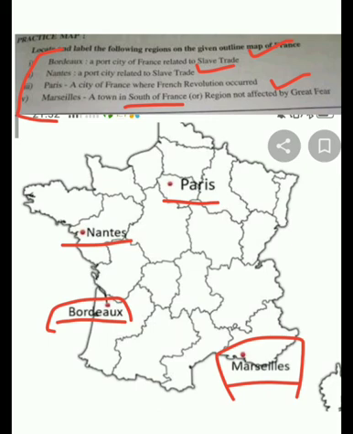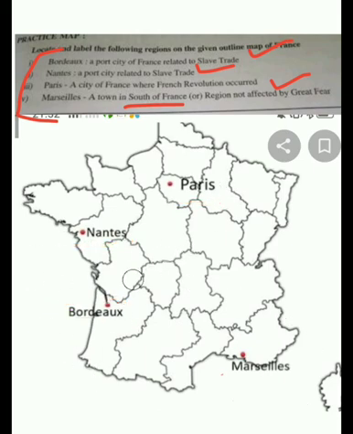Now let us understand how you will be marking this. When we say Paris, if you get the political map as I am showing you here on the screen, then it will be very easy to mark. So Paris is here. Many a time in school I used to give a hint to the students. If you go to this curve, here mark a straight line, and from here also mark a straight line.